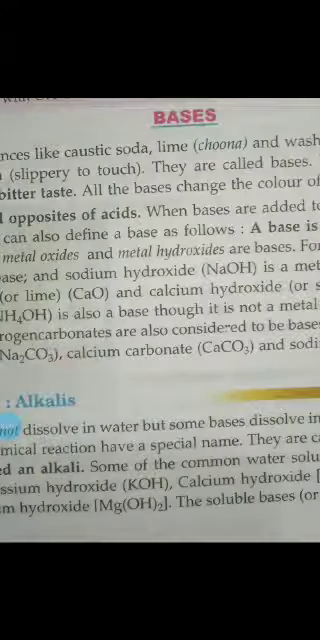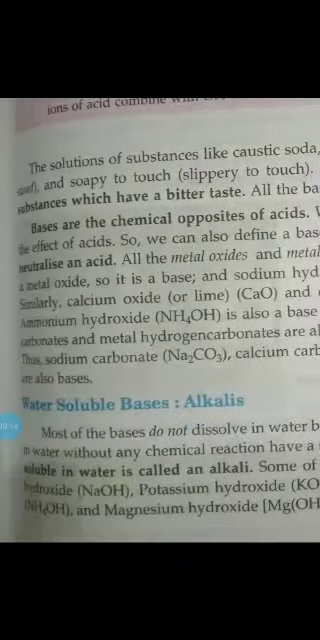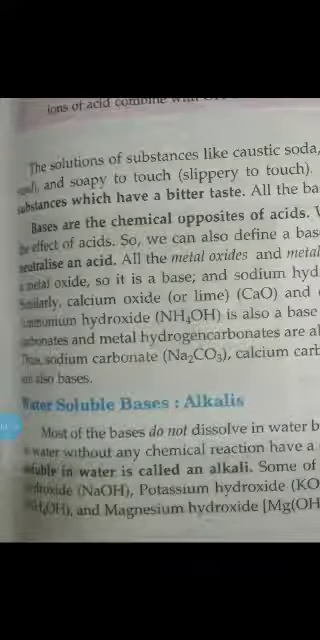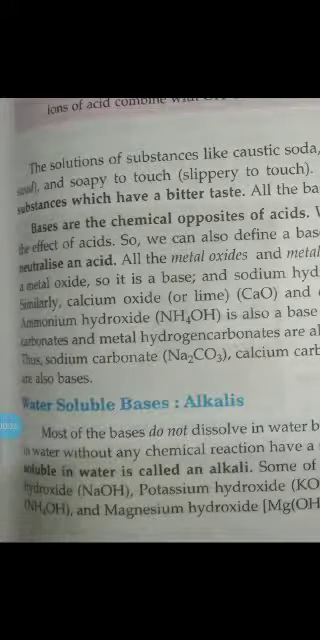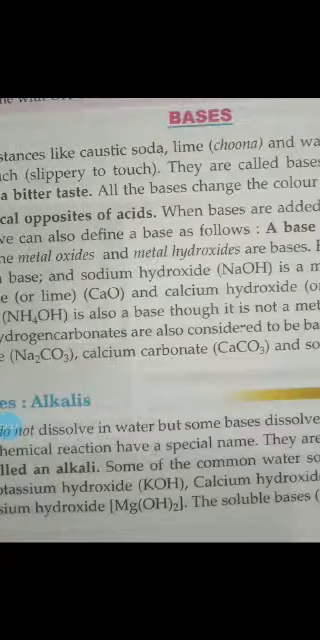Hello, good morning. Today we are going to learn about bases. As we know that matters, substances are of two types, acidic and basic. We already know about acidic substances.